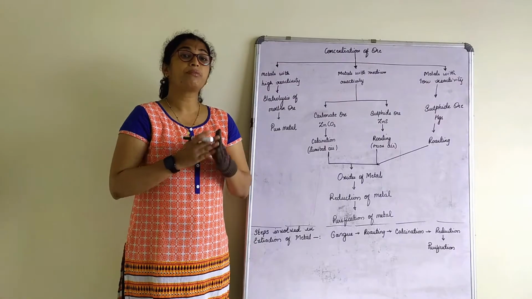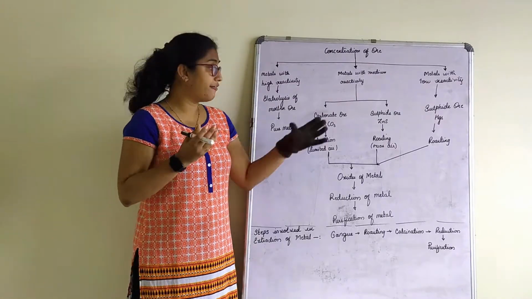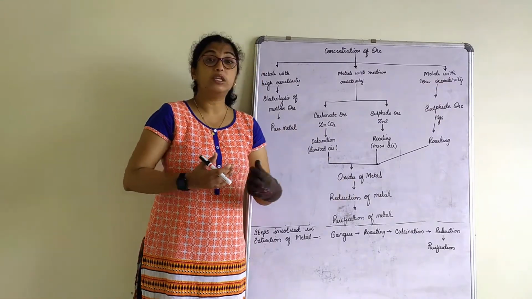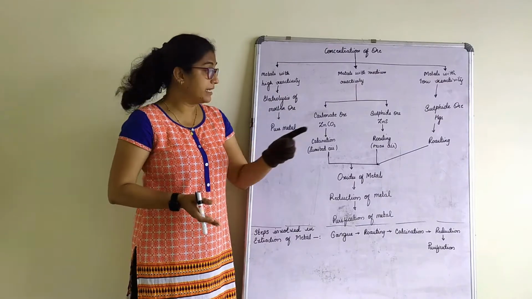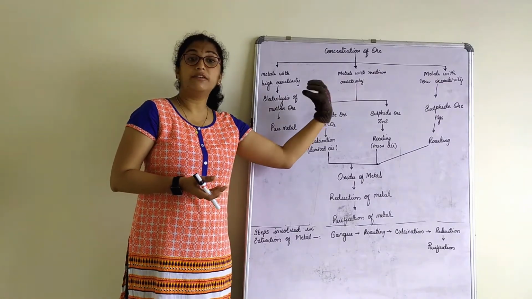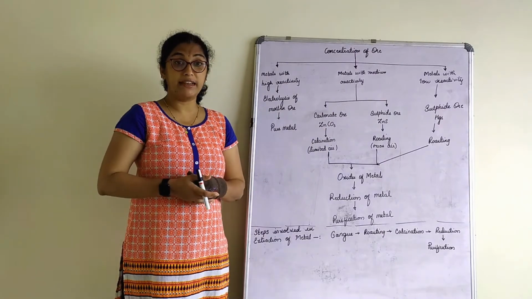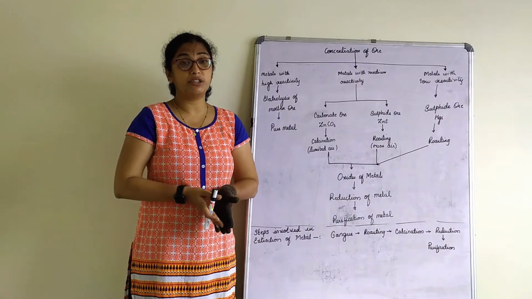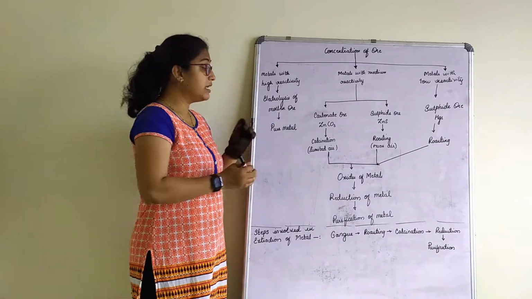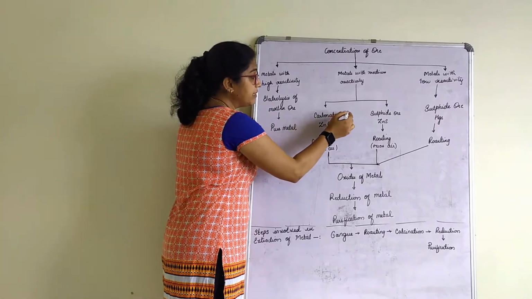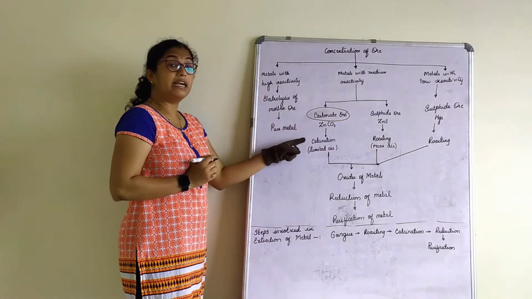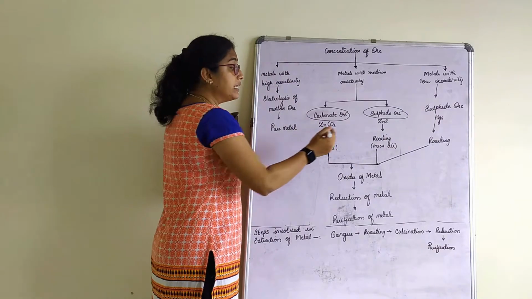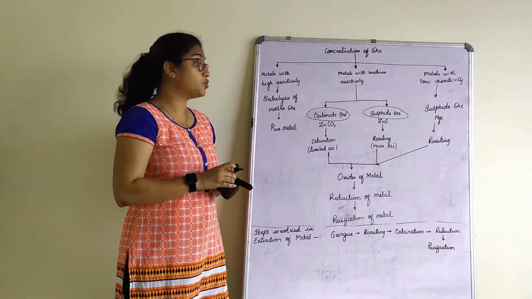Now what are these two? Basically, whatever ores are found, they have to be converted into the oxides of the metal. That means the zinc, whatever is found in the form of carbonate or sulfide, has to be converted into oxides. Now how can we convert that into oxides? The method is, whenever a metal is found in the form of a carbonate ore, it undergoes calcination. A metal found in the form of a sulfide ore is exposed to roasting.